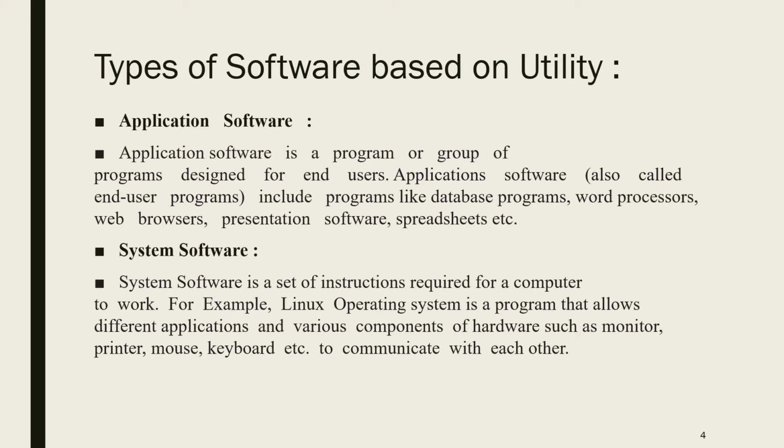The types of software based on utility are: the first one is application software and the second one is system software. Application software is a program or group of programs designed for end users. The software which the users use is called application software, like word processors, web browsers, presentation software, spreadsheets, Tally, Corel Draw. These are all examples of application software.